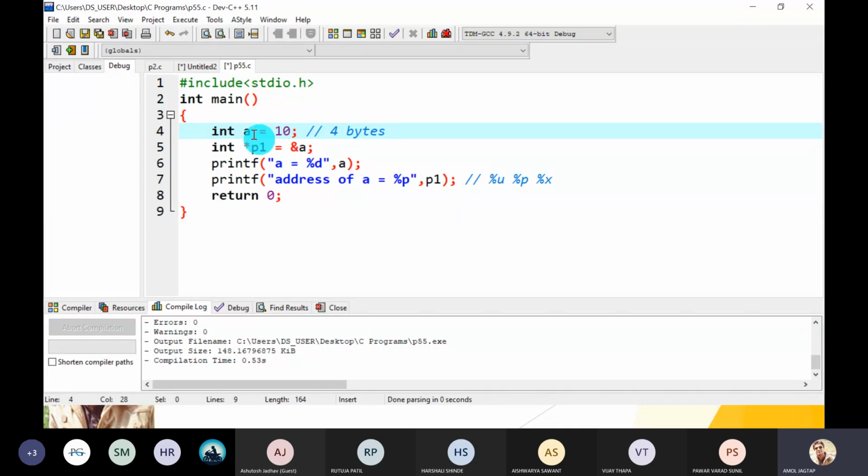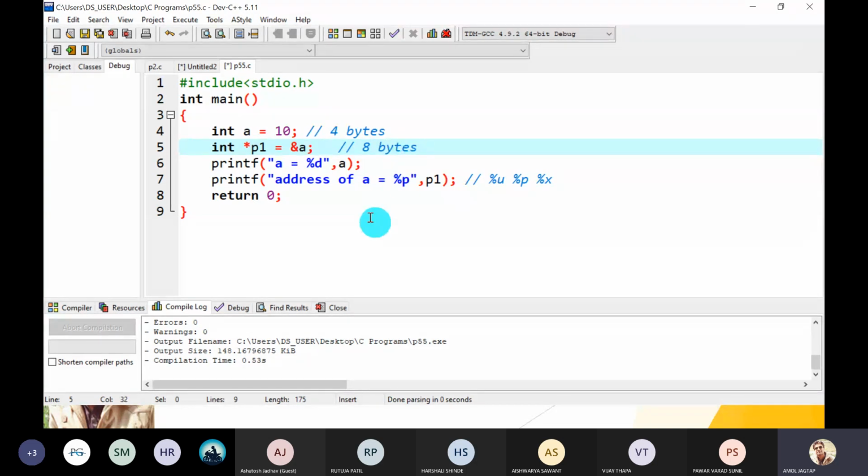Integer A variable requires 4 bytes. So how many bytes are required for a pointer type of variable? It depends. Here, in 64-bit GCC, it requires 8 bytes. Shall we prove that? Yes, we will prove that. So how can we prove that?